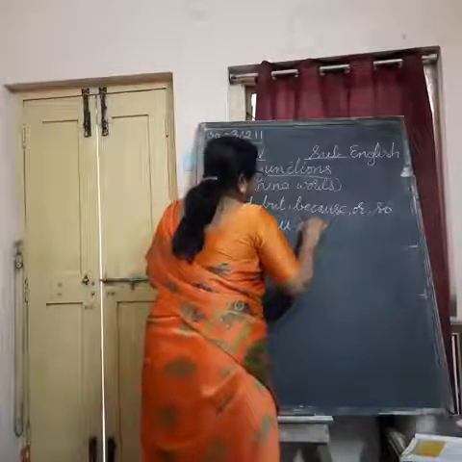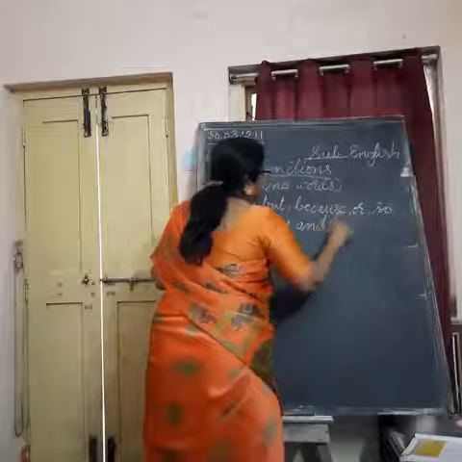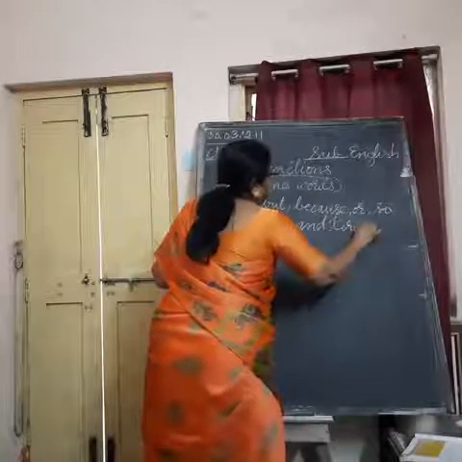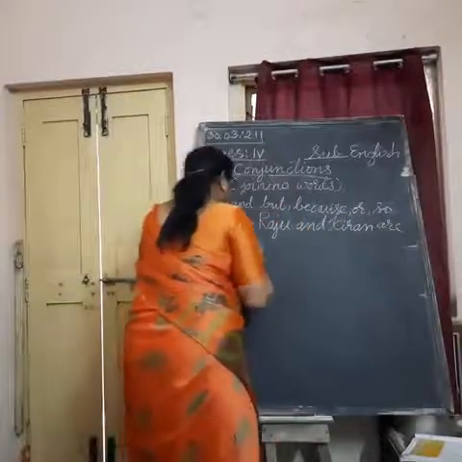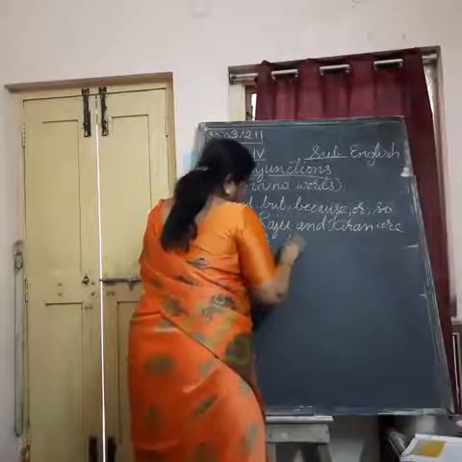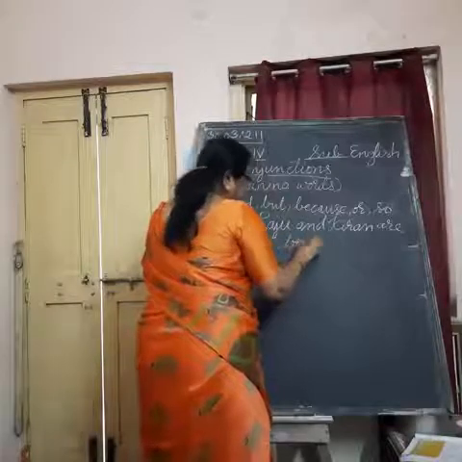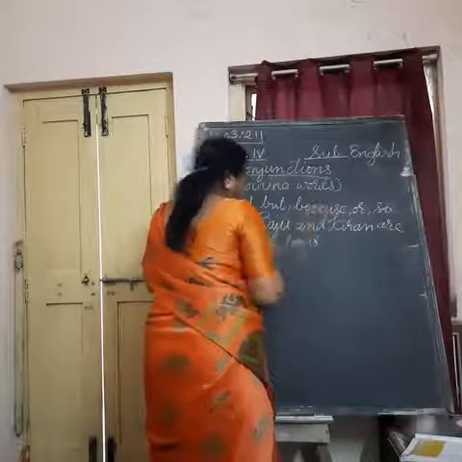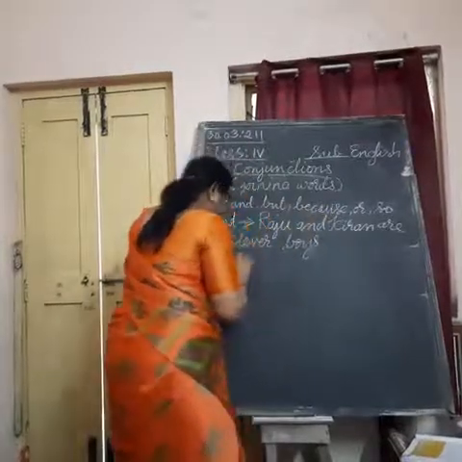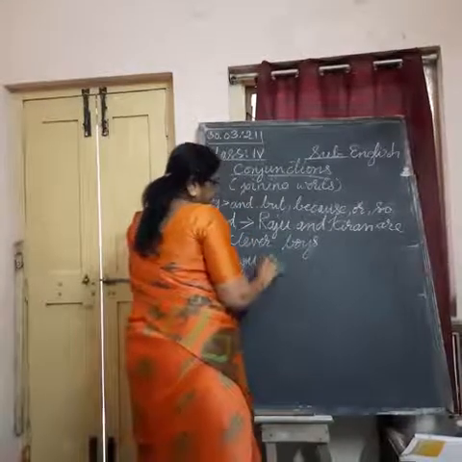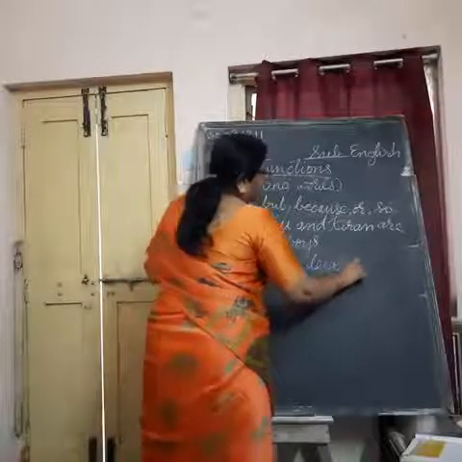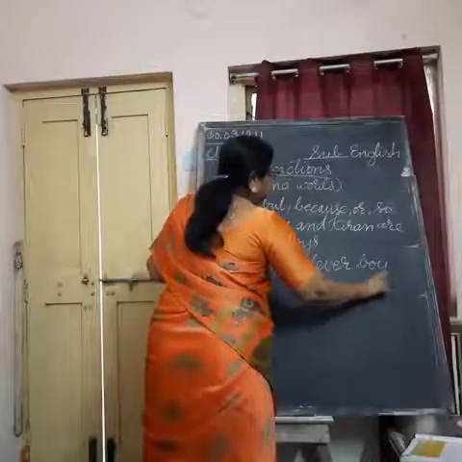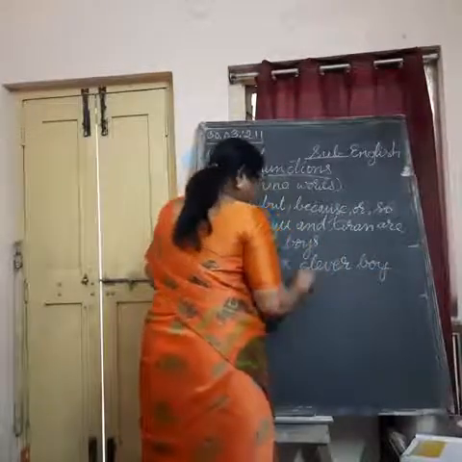Raju and Kiran are clever boys. With some small changes we can do. Here what we write? Raju is a clever boy, we write. Same way we write Kiran is a clever boy.